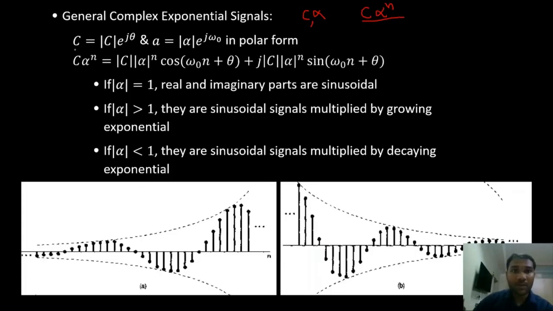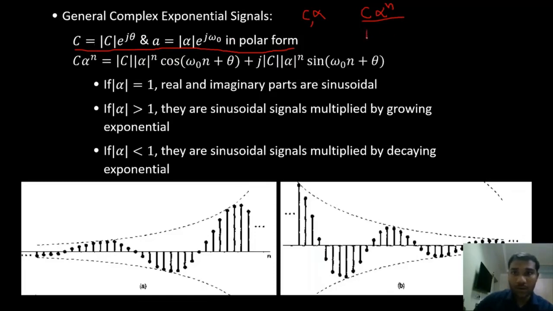So complex, I'll write both of them in polar form, right? Magnitude into e power j theta, magnitude into phase. So I'll substitute these polar forms in the general expression. Now I have mod C. In place of alpha, I'm going to substitute mod alpha. So mod alpha power n, and then e power j theta into e power j omega naught power n, right?